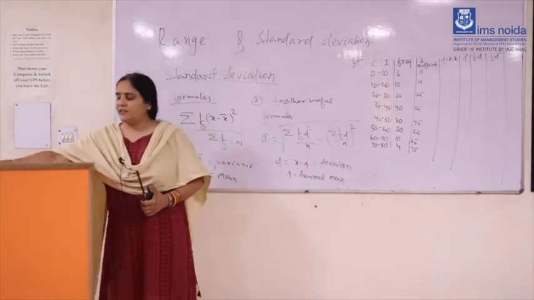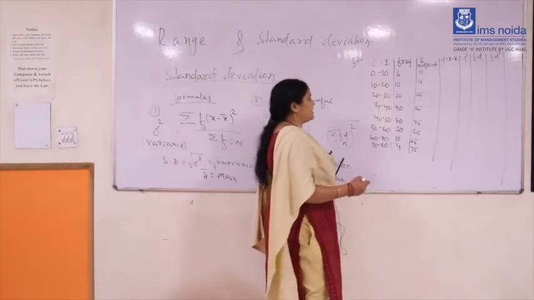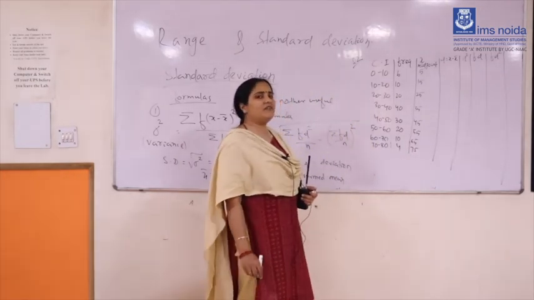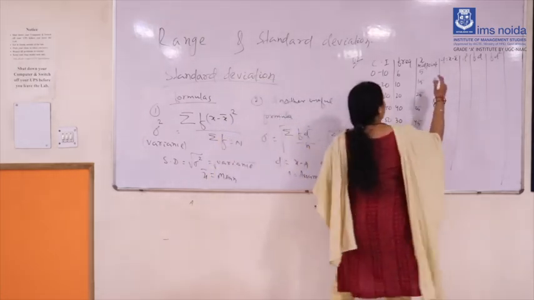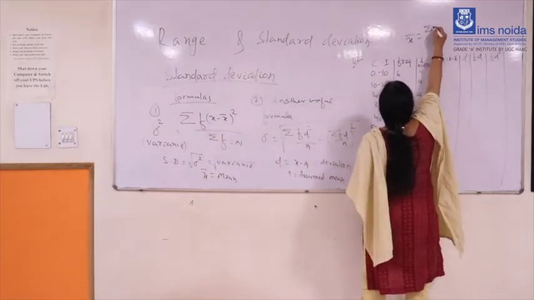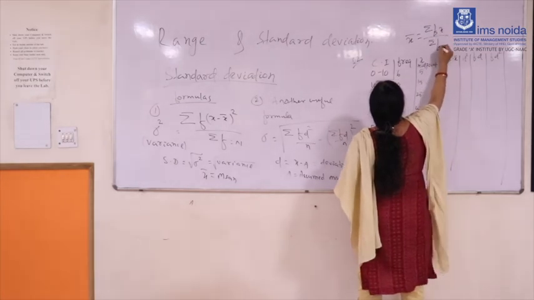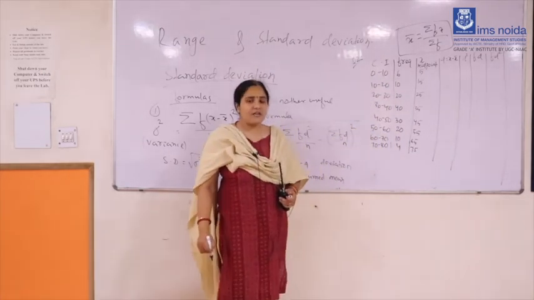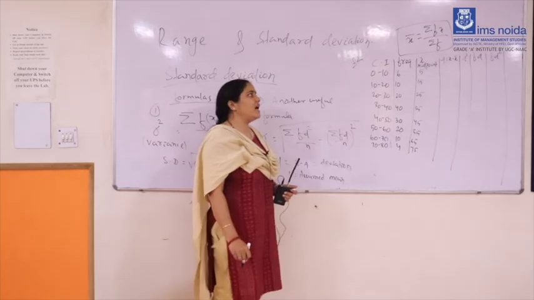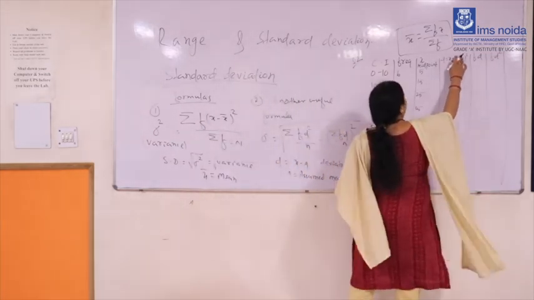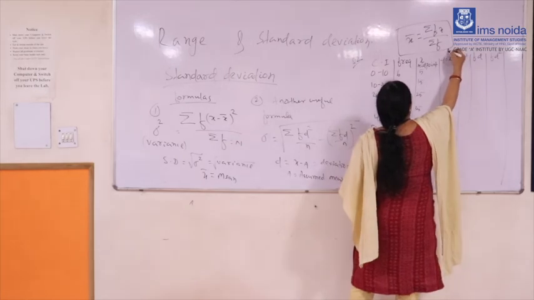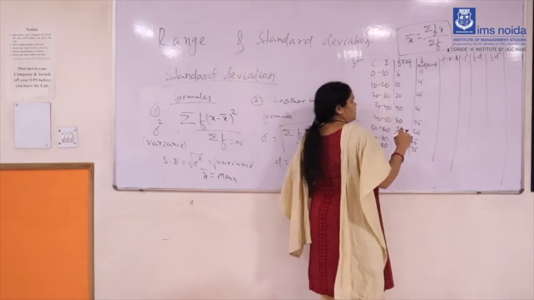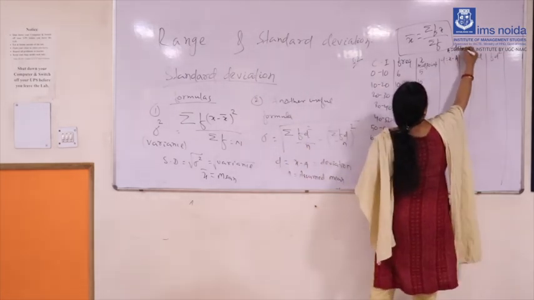Now how to calculate the next column? First you have to calculate x bar, or you can get the deviation value by the assumed mean method also. X bar you can calculate by this method, summation fx by summation f. This is the very basic formula to calculate the average or mean value, which is your actual mean. But if you calculate the assumed mean, then instead of x bar you can take any mid value from the x column and name it as assumed mean.